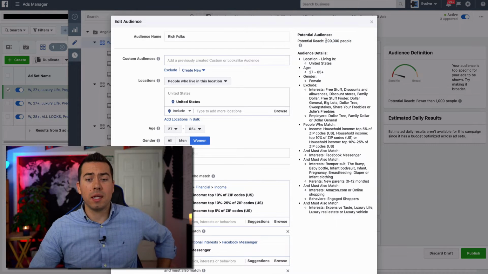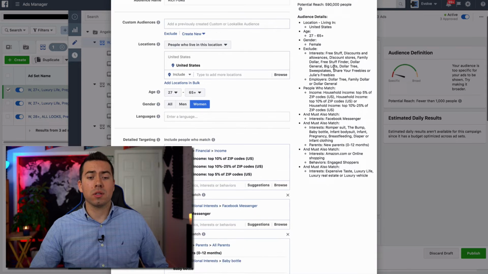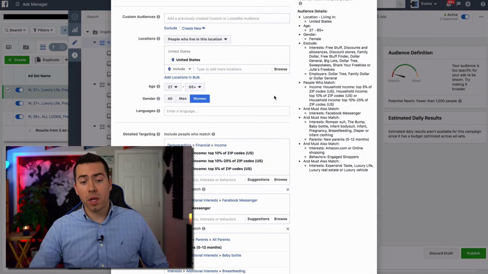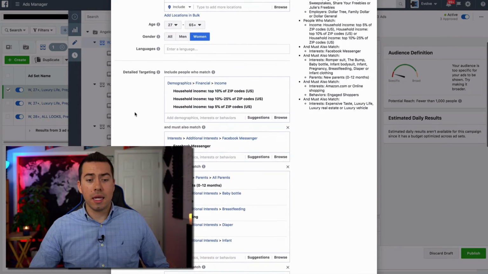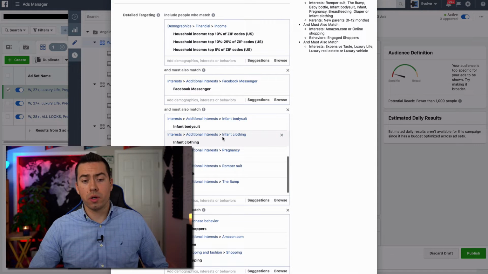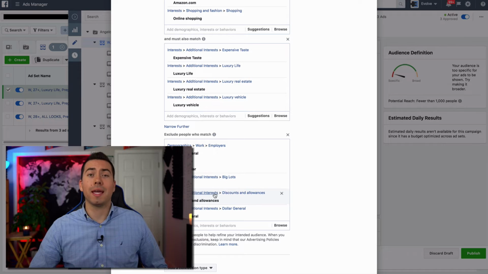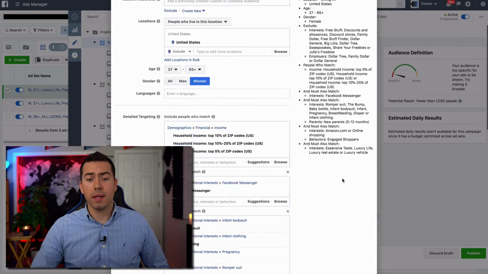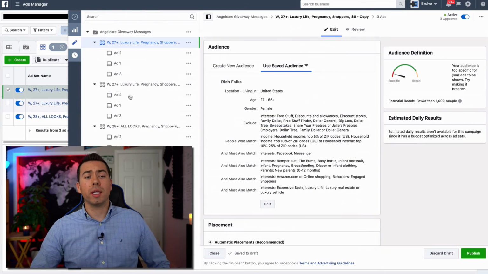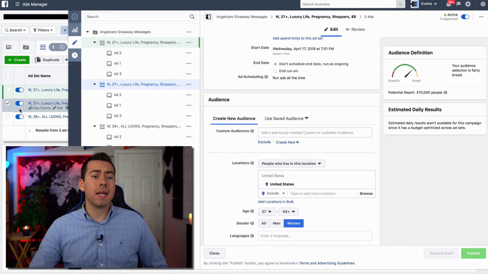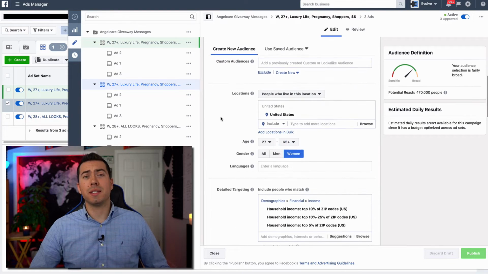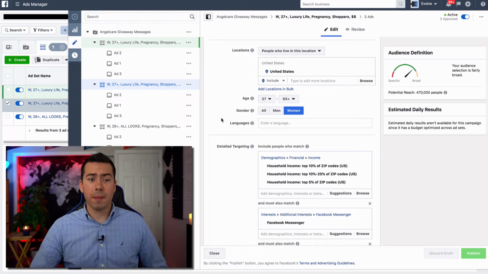But as of right here, 590,000 women, 27 plus, that have a decent income, like Messenger, are expecting mothers, shoppers, luxury life, and they don't like the Dollar Tree and stuff like that. So let's go ahead and look at the other audience that I have. All right, so in this next ad set, not much is different. There's probably a lot of overlap between the first audience I showed you and this audience. But as you can see here, the potential reach of this audience is 470,000.